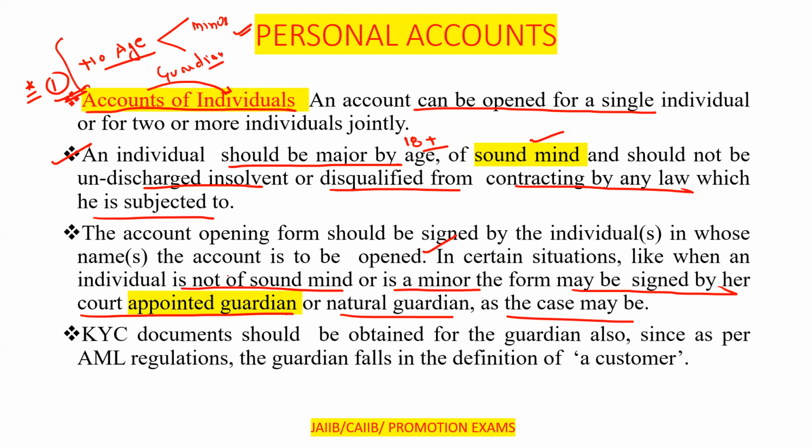This concerns the individual who is not only less than 18, but also the other cases mentioned above. In the case of the minor also, this is possible. So in certain situations, when an individual is not of sound mind or is a minor, the form may be signed by her court-appointed guardian or the natural guardian, as the case may be.